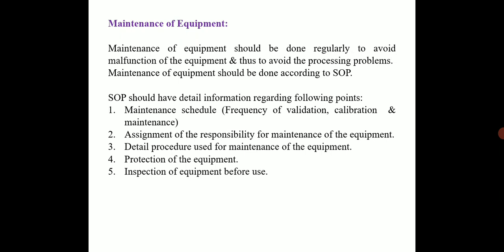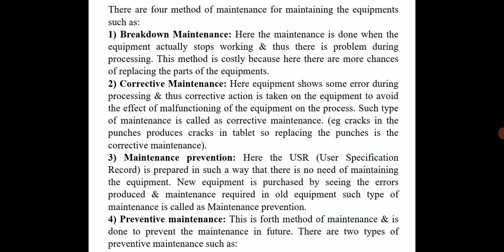Sensitive equipment, such as UV, IR, NMR, should be placed in an air conditioned, foreign particle restricted room. Then inspection of the equipment before use should be done. So all these points should be followed for the maintenance of the equipment. Then maintenance of the equipment is done by four methods. First is breakdown maintenance.